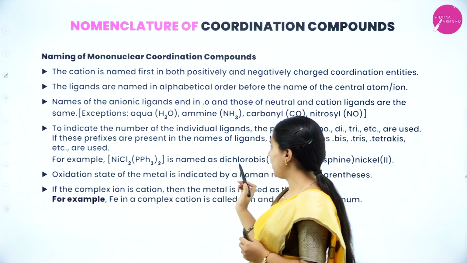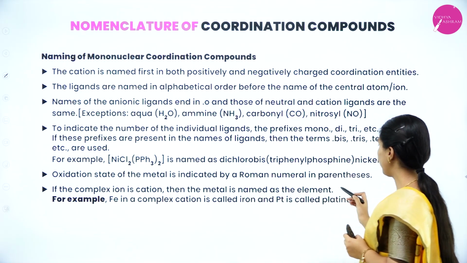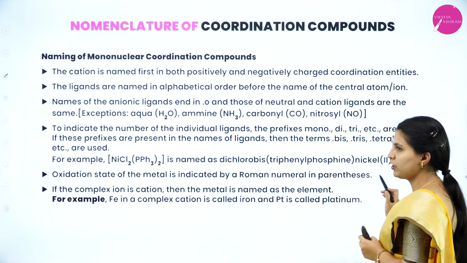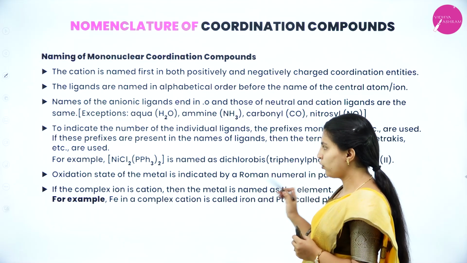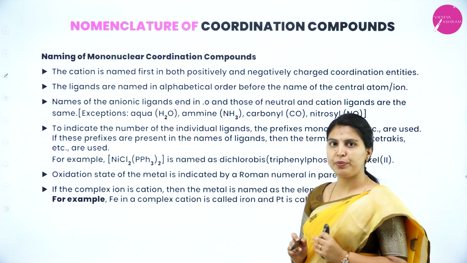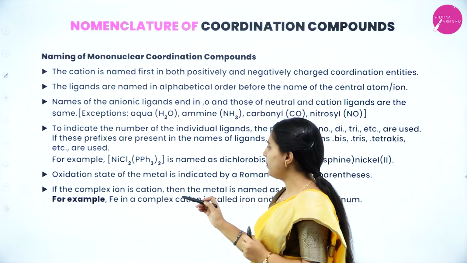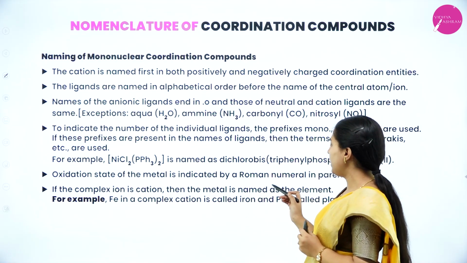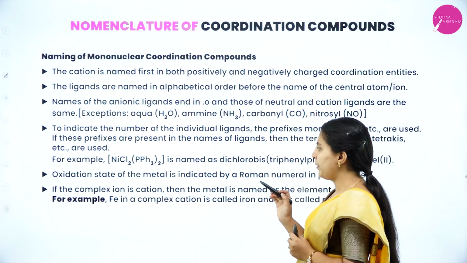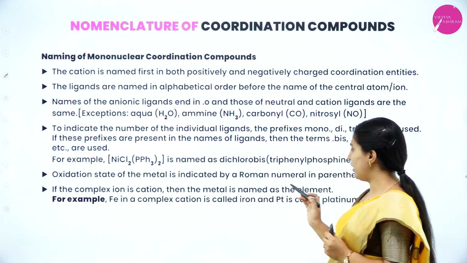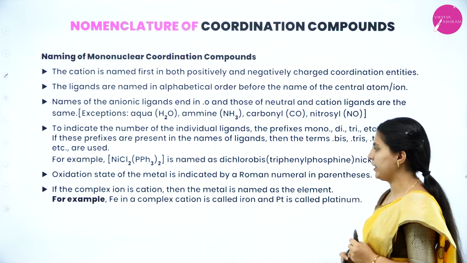The metal atom should be named last, with the coordination number. The oxidation state of the metal ion is indicated by a Roman numeral in parentheses, meaning in small brackets, and only the oxidation state of the metal should be written. If the complex ion is a cation, then the metal is named as the element. For example, Fe in a complex cation is called iron and Pt is platinum.